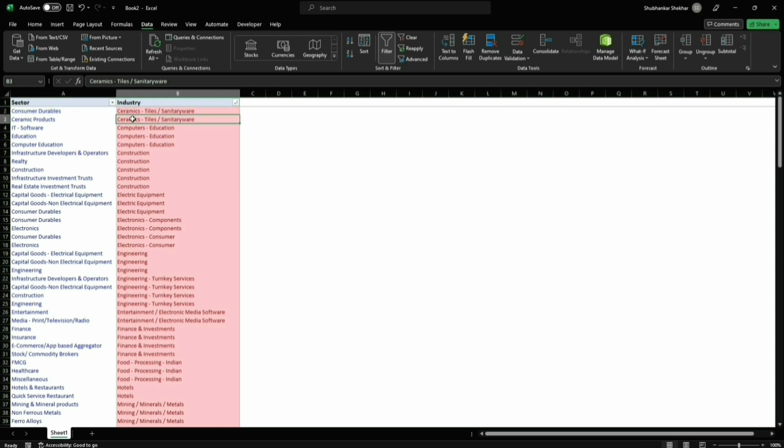But when you look at screener, what you'll find is under the industry, you'll also find companies which fall under both these categories, right? Like here you can see computer education, there's education, there's IT software as well as computer education. I don't know why it is, but because I'm using screener.in and that's the limitation here, right?